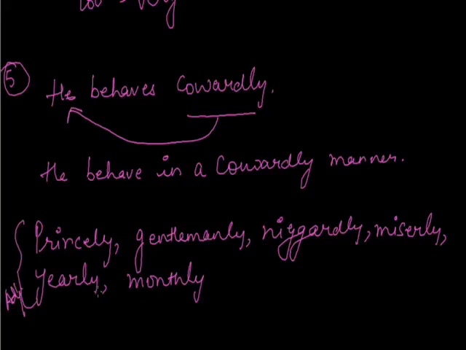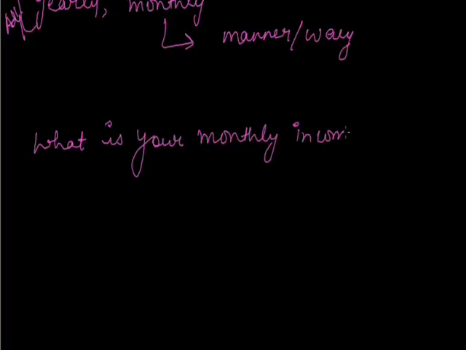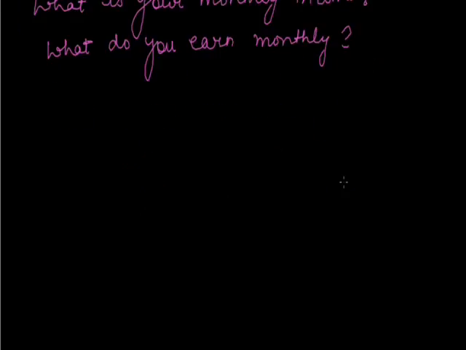But whenever we have to make an adverb, we have to use manner, way, or if we talk about yearly and monthly, suppose what is your monthly income? So instead of writing this as an adverb, we would write what do you earn monthly. Now here it is an adjective.